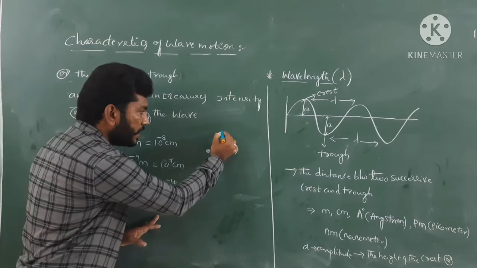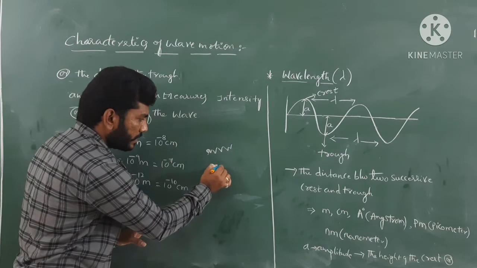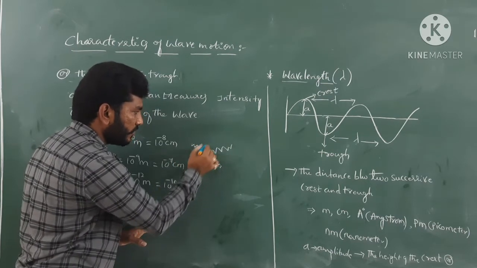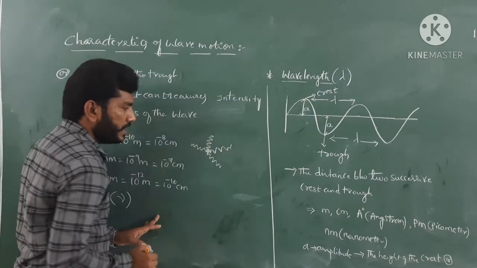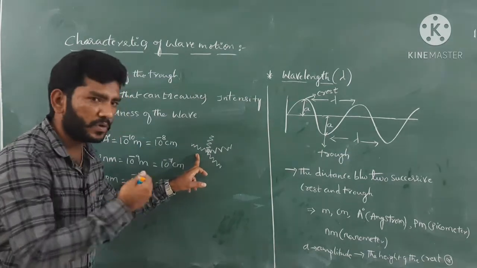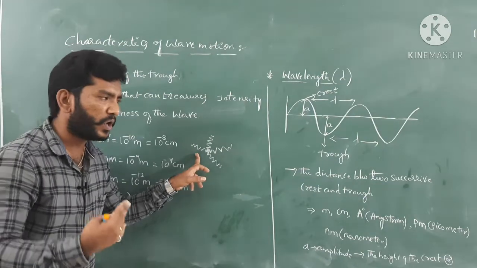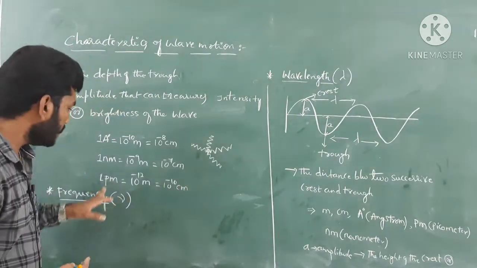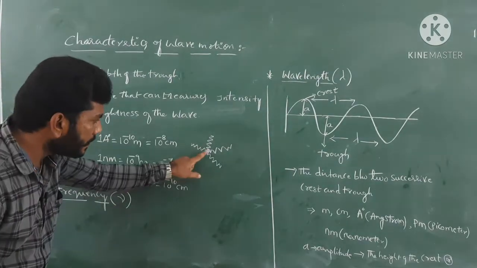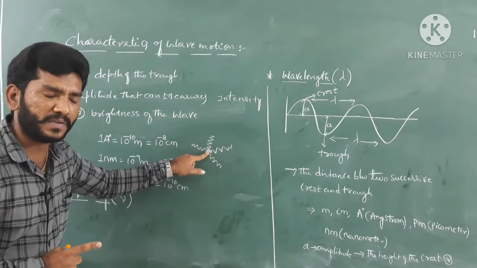Assume that we have a certain point here, and the waves are passing through that particular point. So in one second, how many waves pass through that point, that we call frequency. Very simple definition.